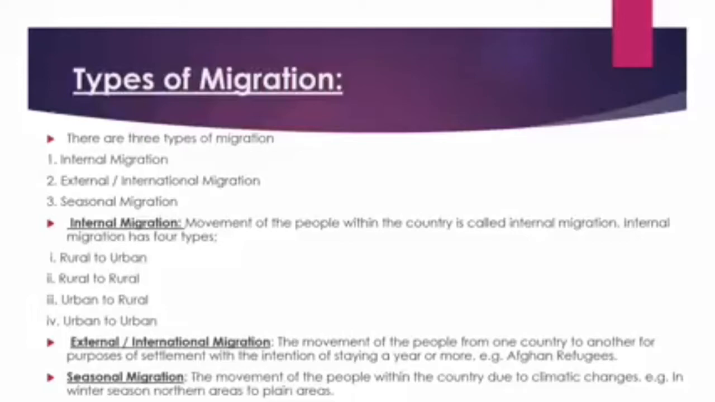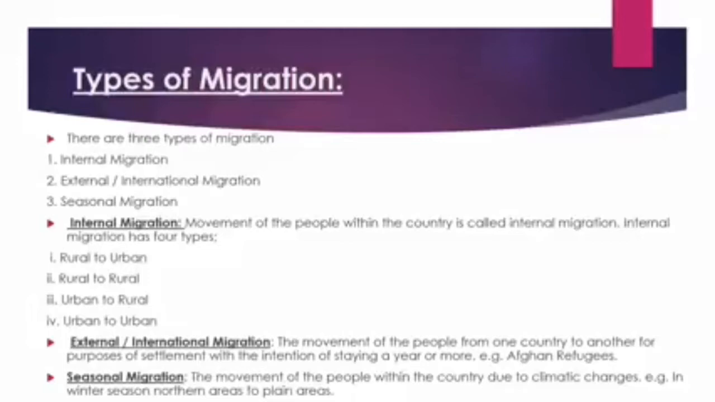Then external or international migration, the movement of the people from one country to another for different purposes of settlement with the intention of staying a year or more. For example, Afghan refugees arrived in Pakistan. This migration happens due to several reasons: for medical purposes, for getting education, sometimes to escape torture, or political reasons as well.